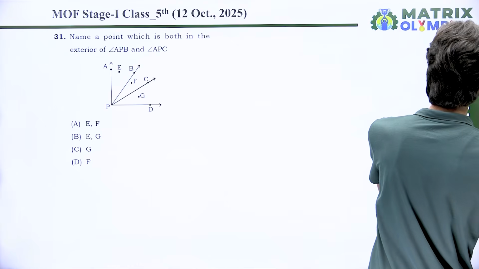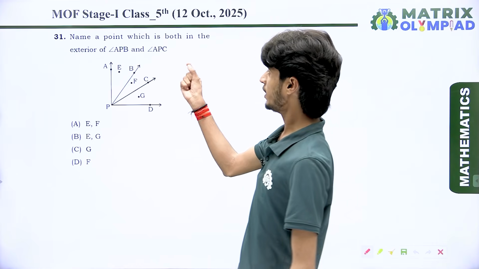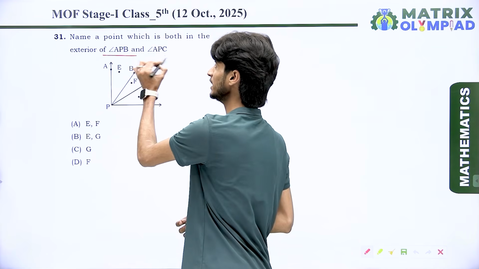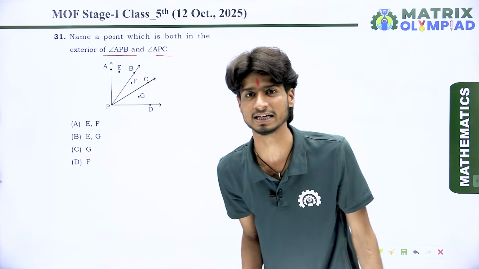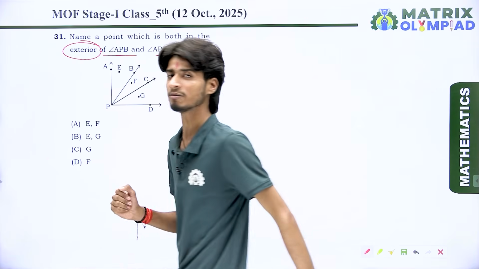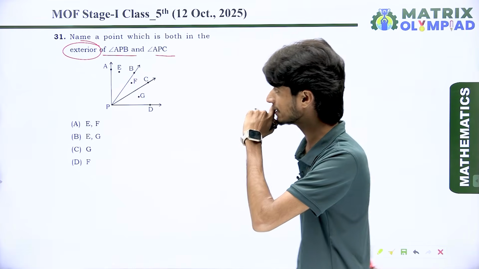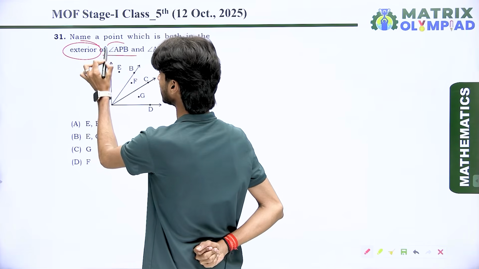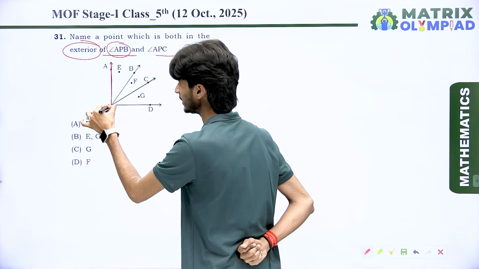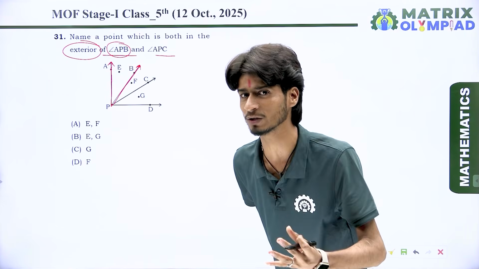Look here. According to this question, name a point which is in the exterior of both angle APB and angle APC. Here we have exterior points, that means the outer points from the angle. The first angle is APB. This is the selected angle according to the question.